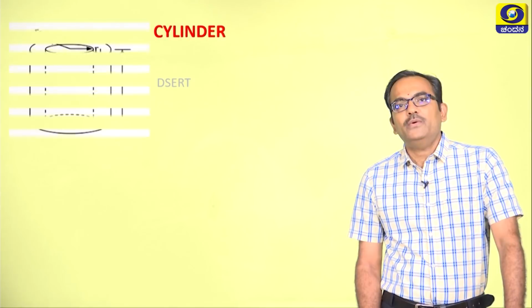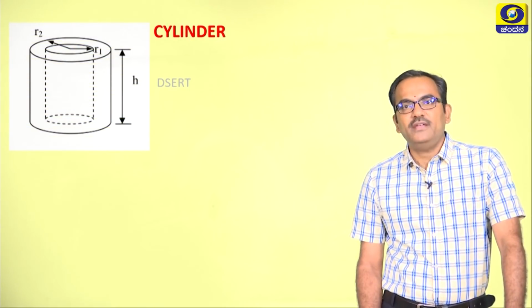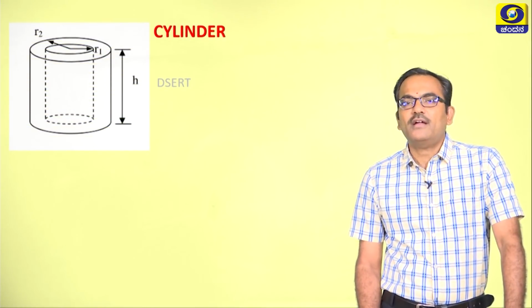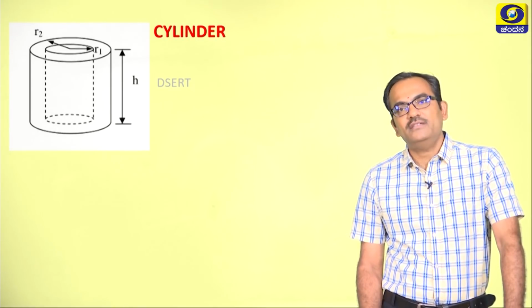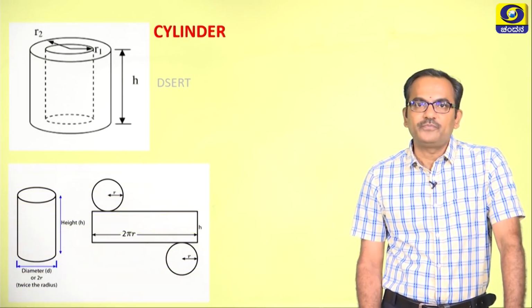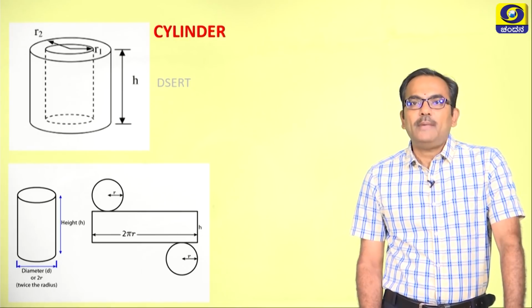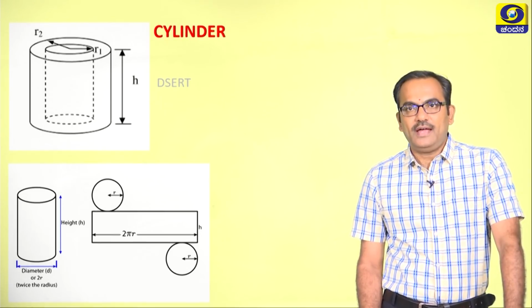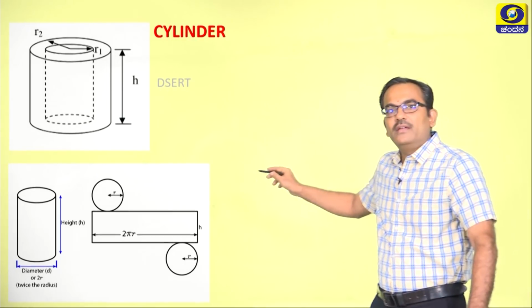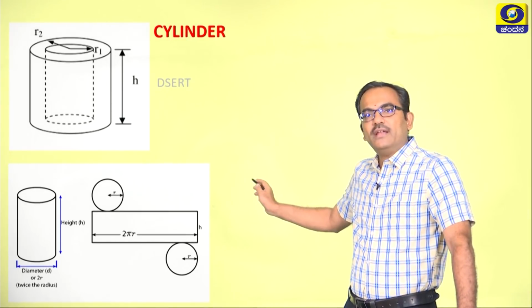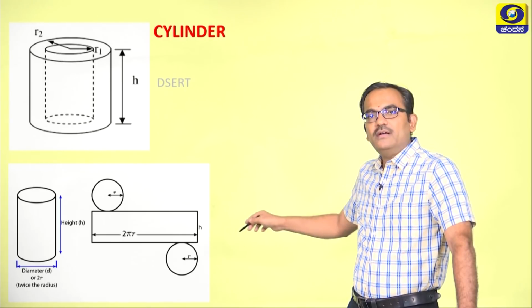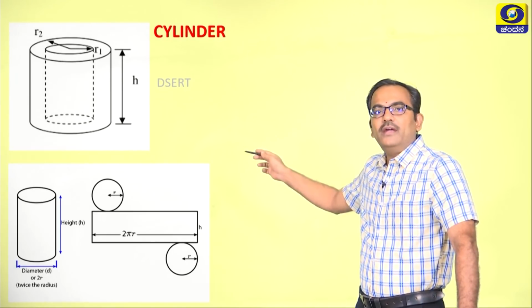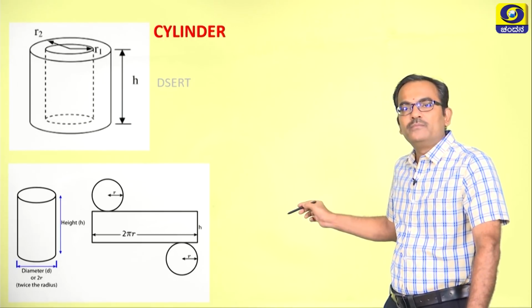Now, let us try to catch up with the formulae that are connected with the cylinder or the cylindrical surfaces, right. Now, you can imagine a cylinder or a cut down cylinder as we have displayed here. A cylinder when cut, it becomes a rectangle and two circles up and down.